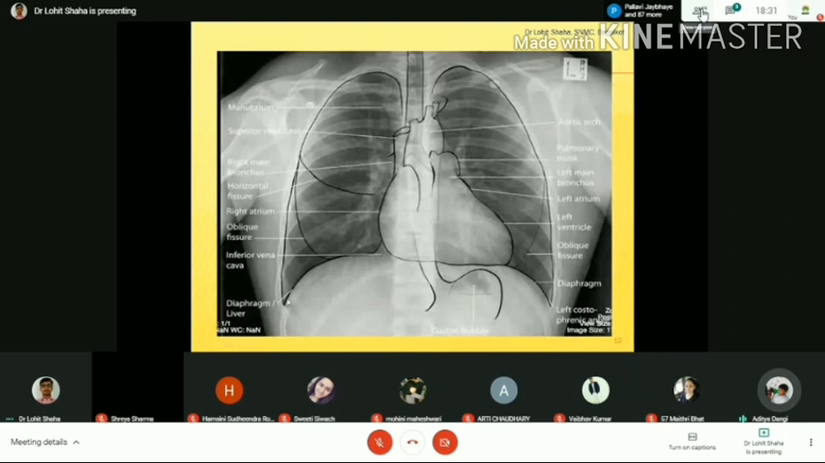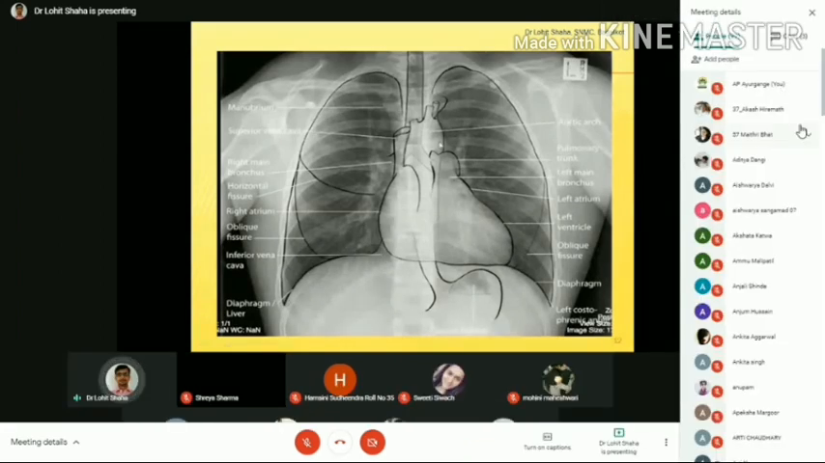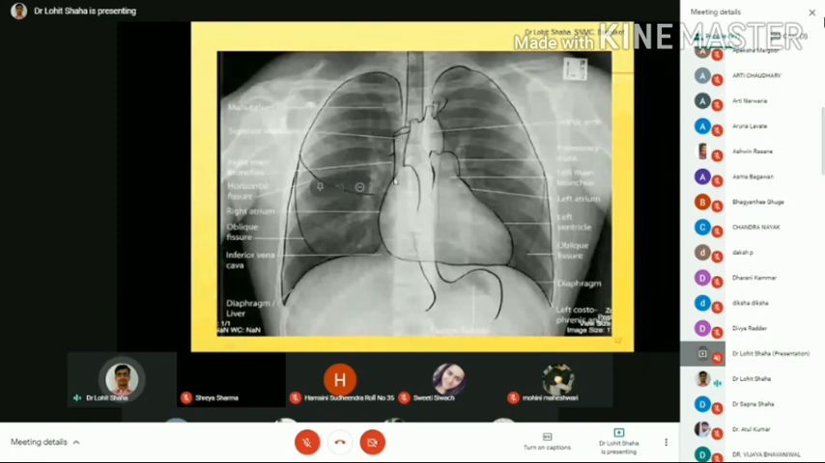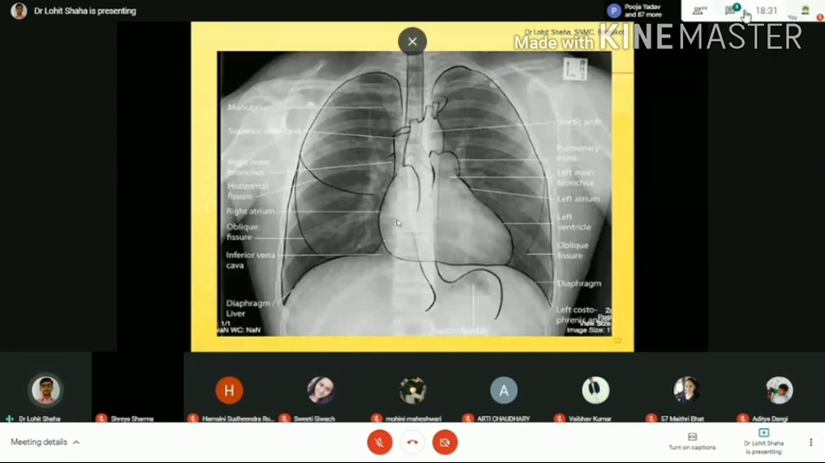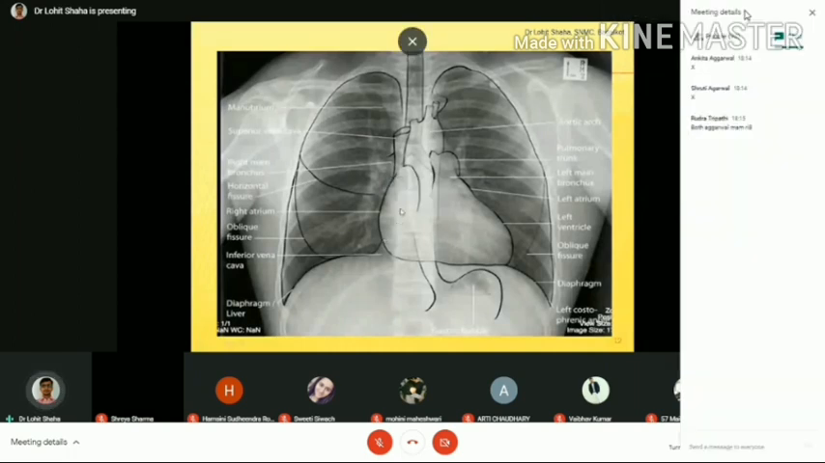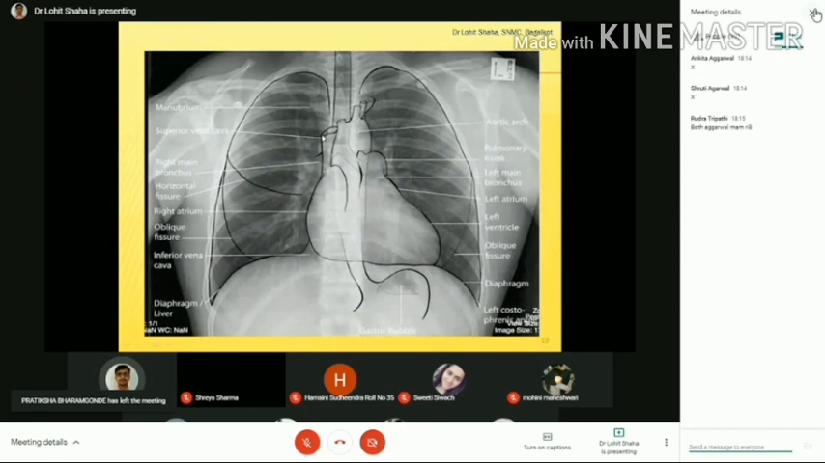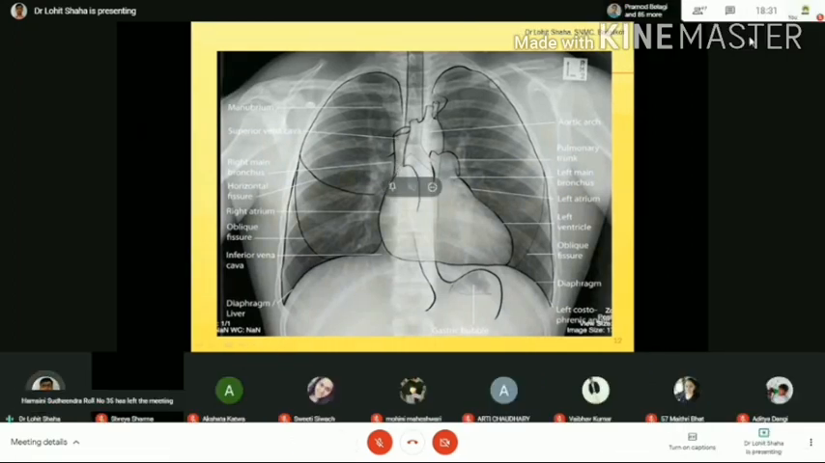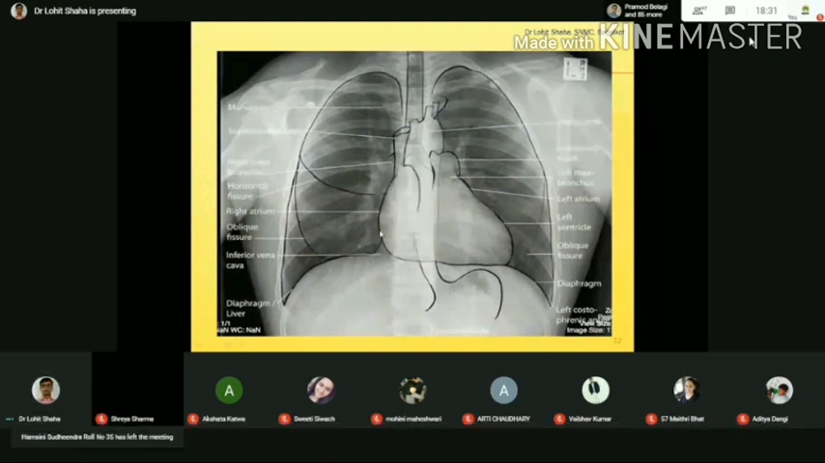Sorry to disturb you, sir. Please repeat the right border of the heart. Sure. The right border of the heart is usually formed by the right atrium only, when you study only the heart. But here I am specifically telling you about the X-ray. So you go from the superior vena cava, right atrium, and a small part of the inferior vena cava.